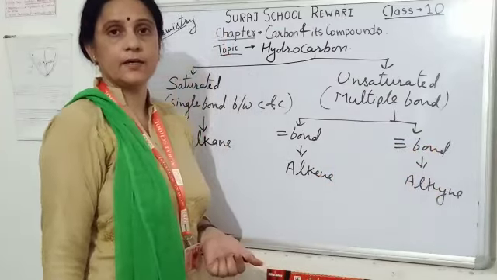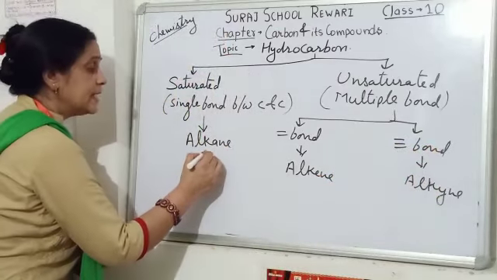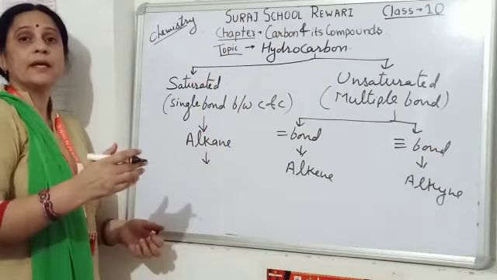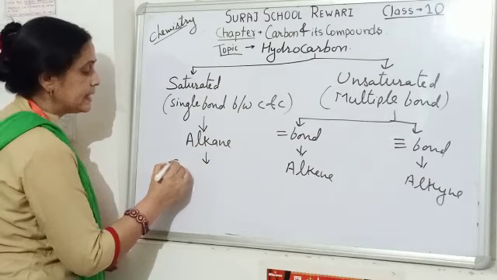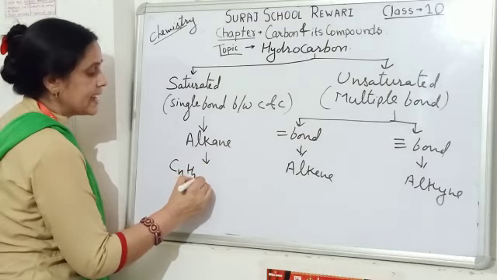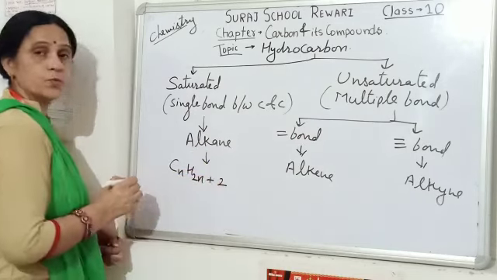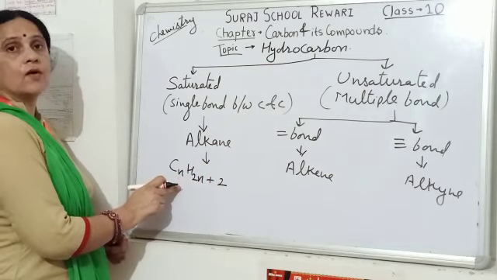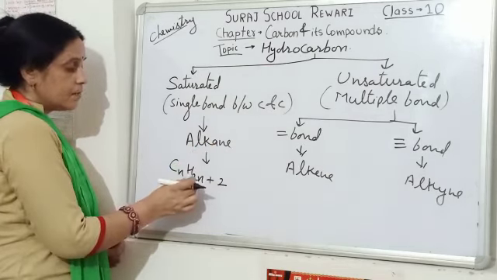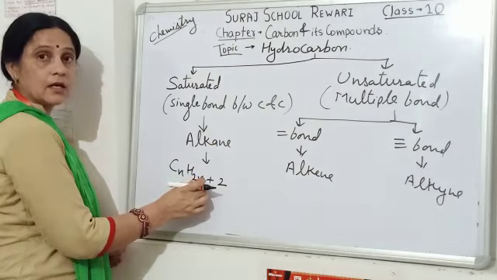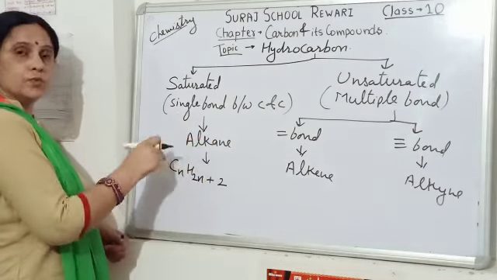For the alkane, the general formula of all the alkanes is CnH2n+2. Here n is the number of carbon. That means in alkanes, the number of hydrogens is double plus 2 than carbon.